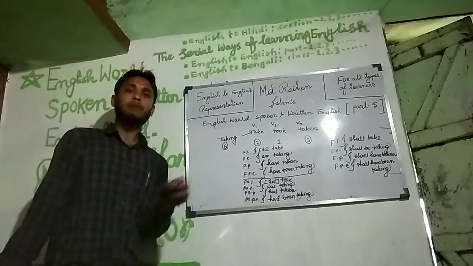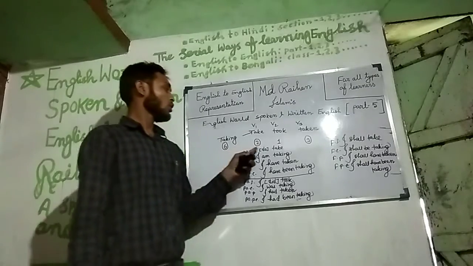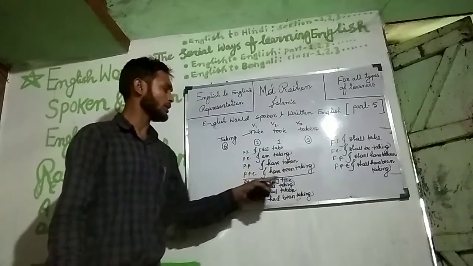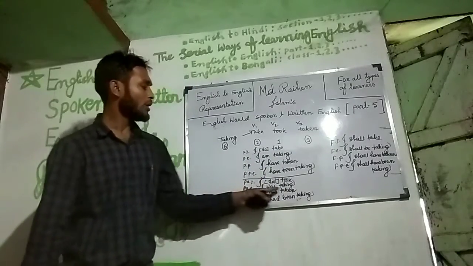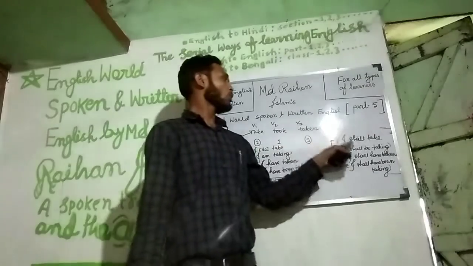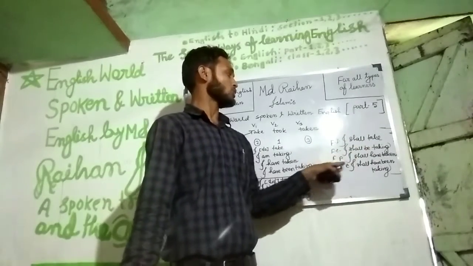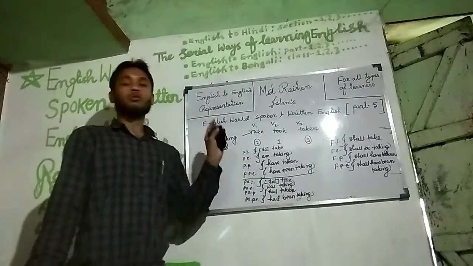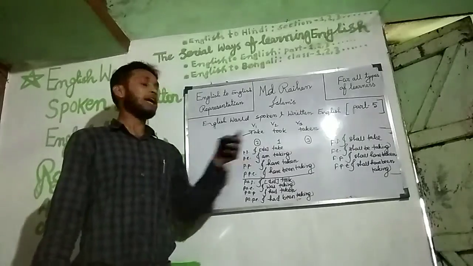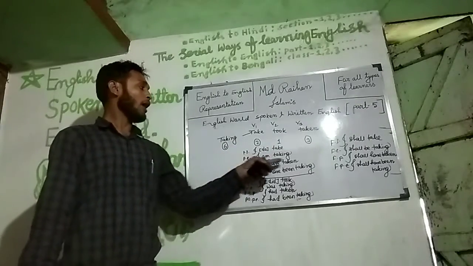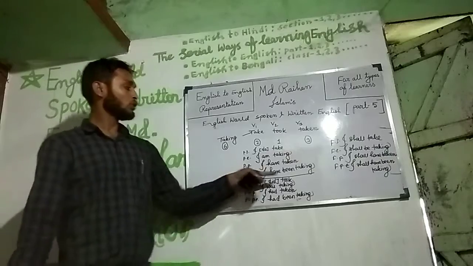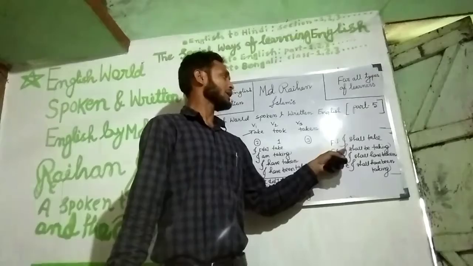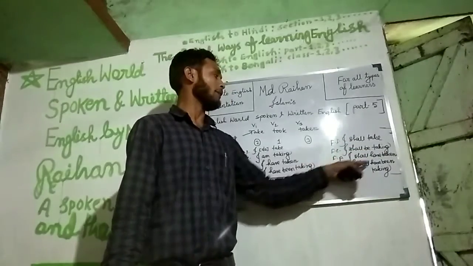If we apply it: we do take, we are taking, we have taken, we have been taking, we did took, we were taking, we had taken, we had been taking. We shall take, we shall be taking, we shall have taken, we shall have been taking. If we use you: you do take, you are taking, you have taken, you have been taking, you did took, you were taking, you had taken, you had been taking. You will take, you will be taking, you will have taken, you will have been taking.